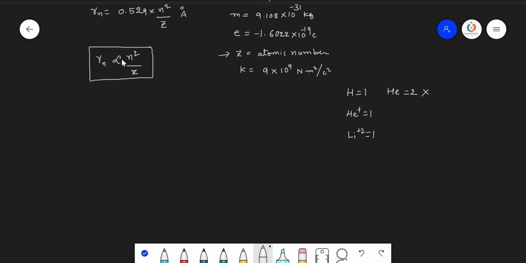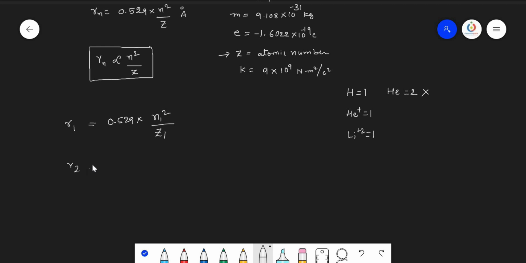The radius of the nth orbit is directly proportional to n square by Z. Now let us take two different atoms with a single electron. For the first atom, I take the radius as R1, which is 0.529 into n1 square by z1, where n1 is the orbit of that particular atom and z1 is its atomic number.